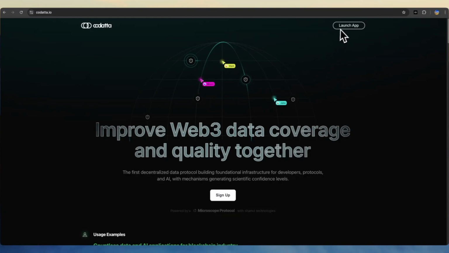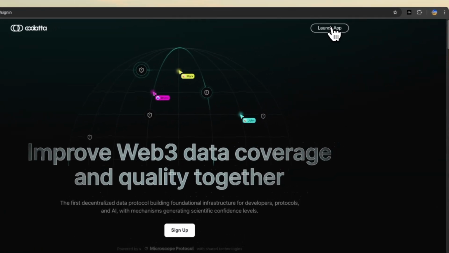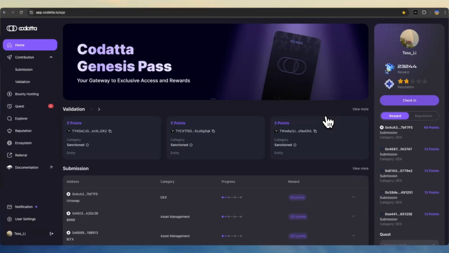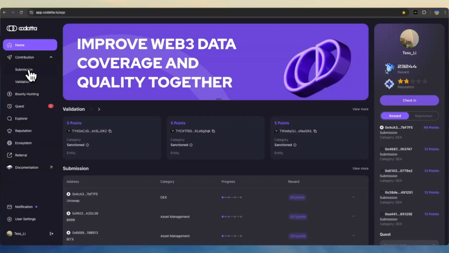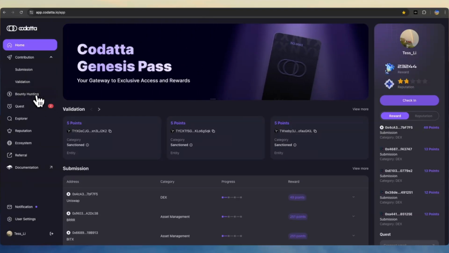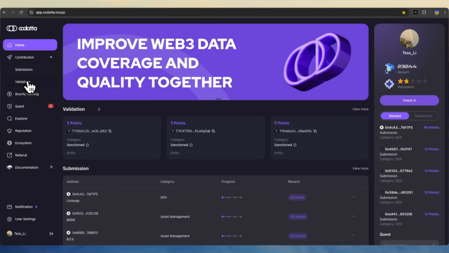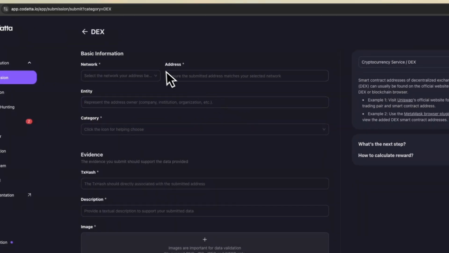Now we're going to check out a super cool platform created by Codatta. You can go ahead and click on here, and if this is your first time, it will have the prompt to ask you to log in. After that, you would see a platform like this. It has submission, validation, bounty hunting and quest on the left, and your personal info on the right. Today we're going to look into validation on the platform over here. But before we get into the details, let's see how validation is related to submission right here.